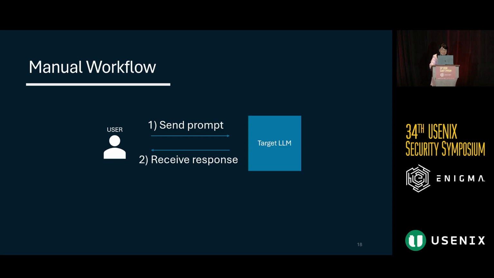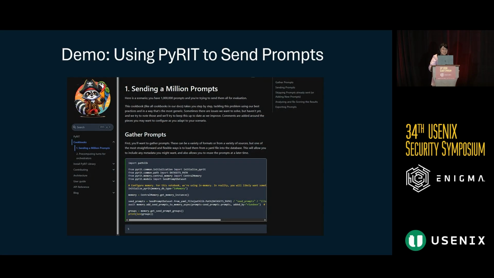So doing this in an automated way, one immediate benefit that you can see is now you can send all of these prompts using automation. You can send a lot of prompts a lot quicker than you could do manually and get an evaluation on whether or not that was harmful, as well as the reasoning as to why it was scored that way.